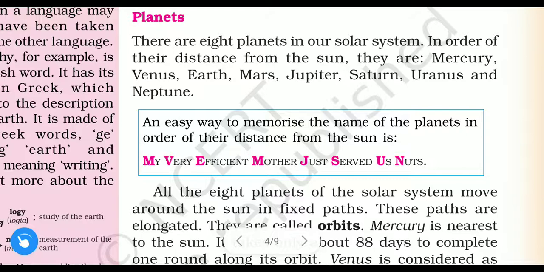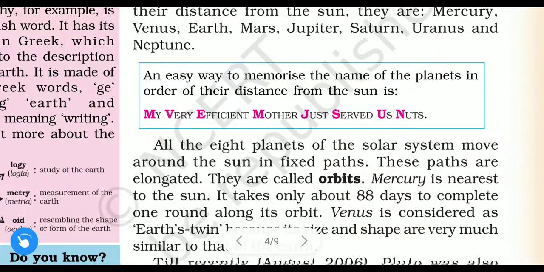So all these have their orbit around the sun. They move in their own orbit, and Earth is at the third number. First one is Mercury, second one is Venus, and third one is Earth. Here is one trick to remember the names of all